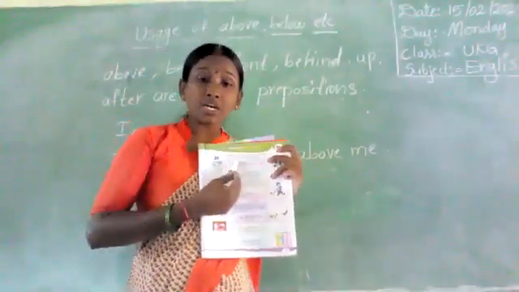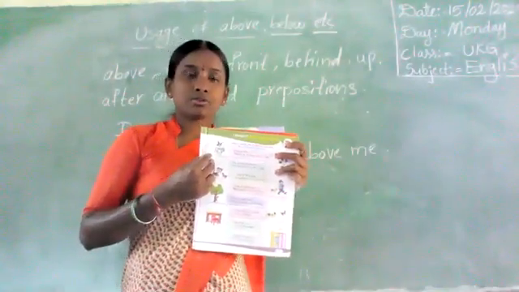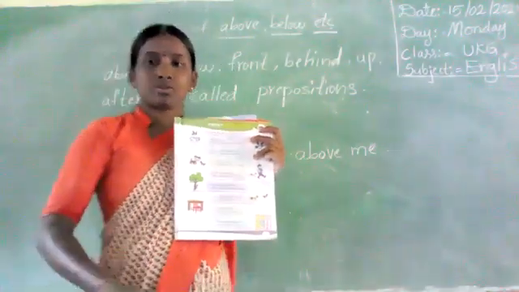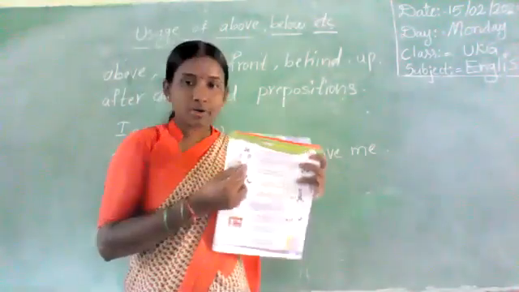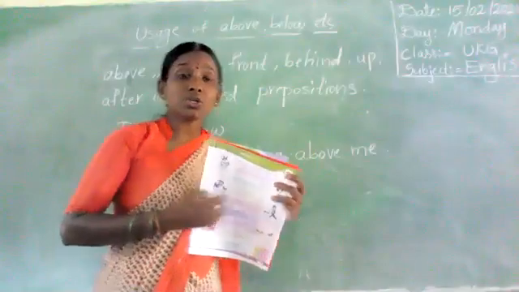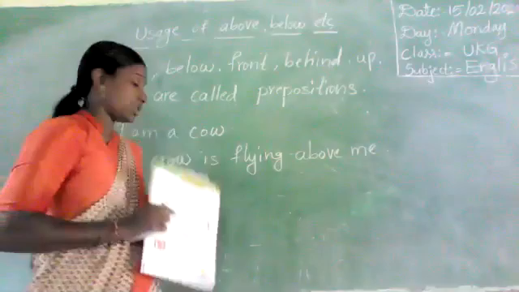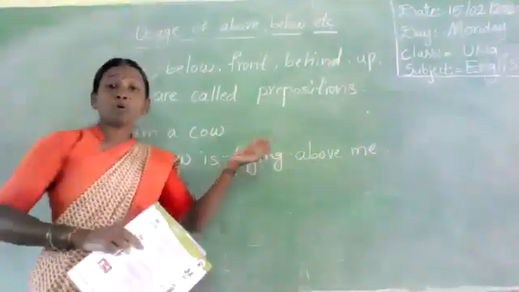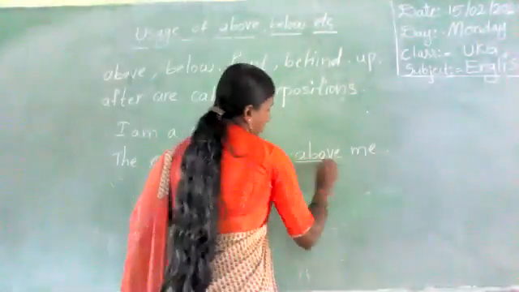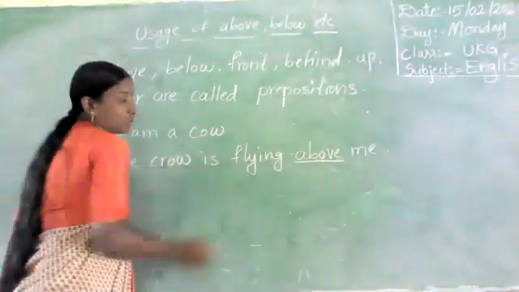Next, where is the crow? See the picture. The crow is flying above the cow. Where is the above here? Above is a preposition.